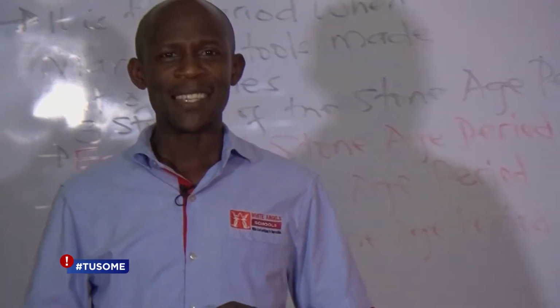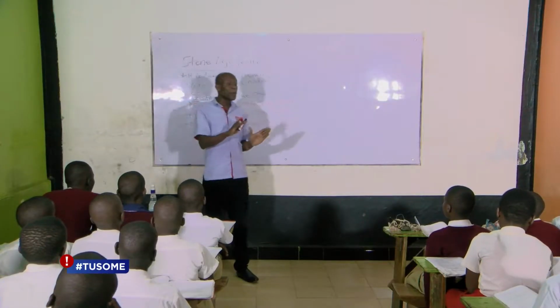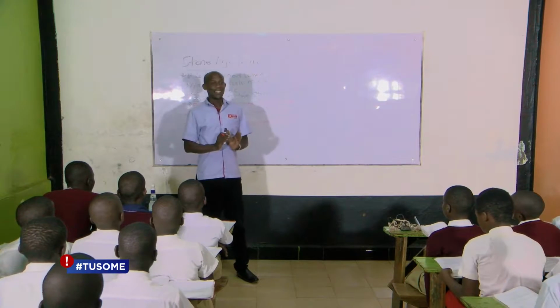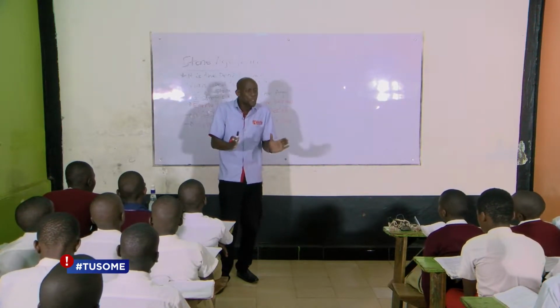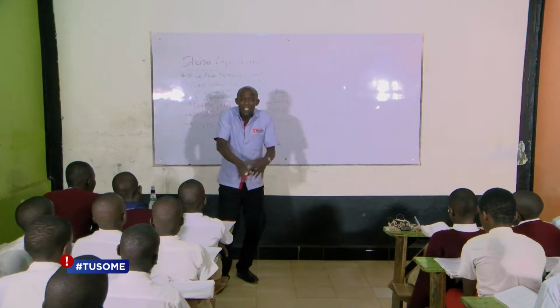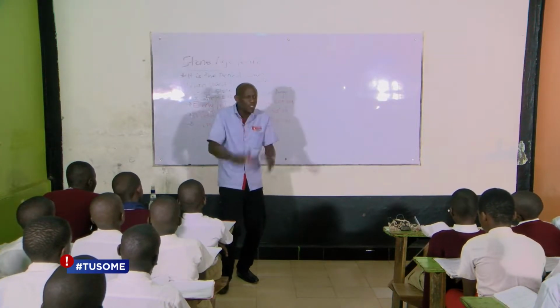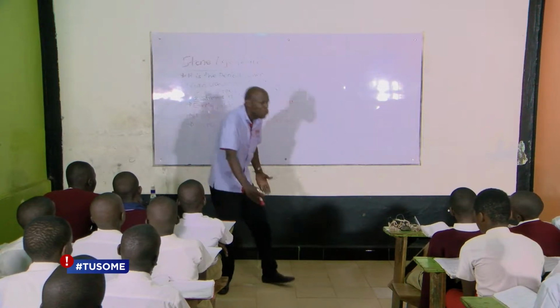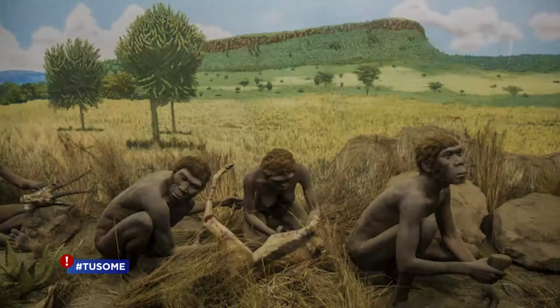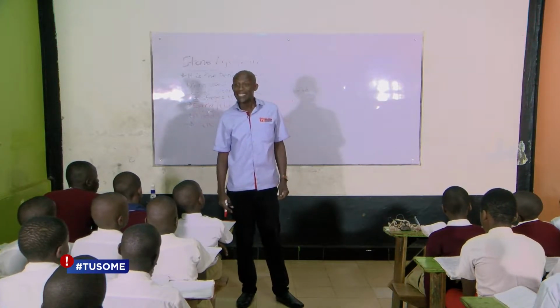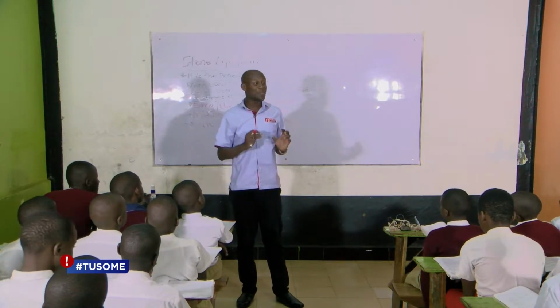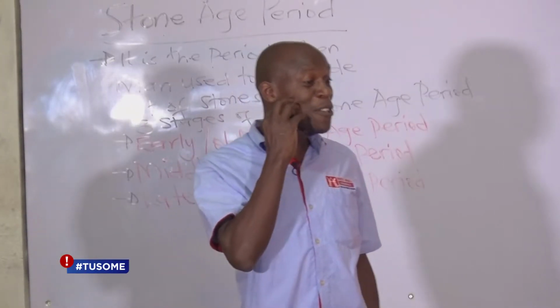The historians and the archaeologists, those people who study about the remains of the early man, they say that during this Old Stone Age period, early man was very short, with a hairy body and very strong jaws. In fact, if I was to try out and walk the way the early man walked, very short, very strong, and then a hairy body, and then very strong jaws. They used to call him the nutcracker. And the reason why he was called a nutcracker was because he had very, very strong jaws.